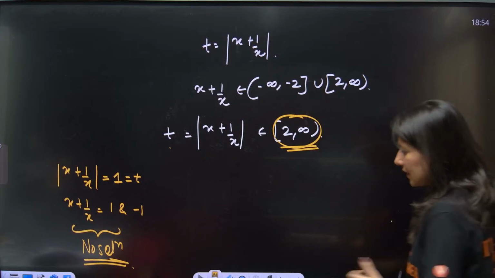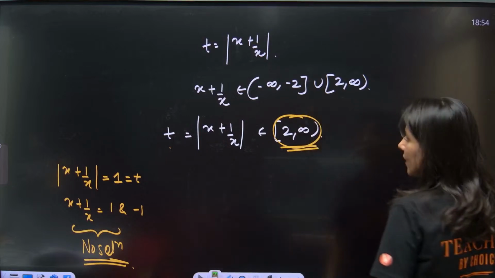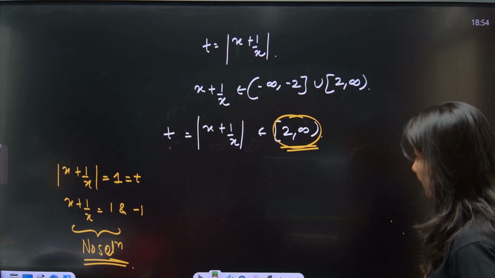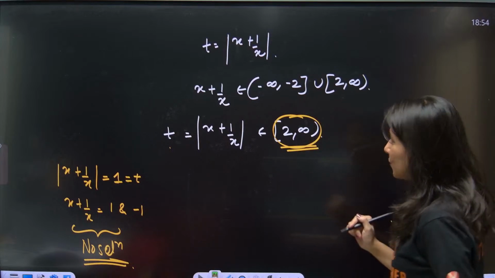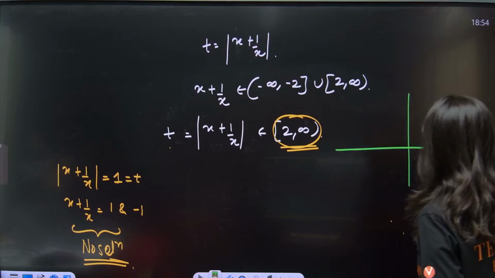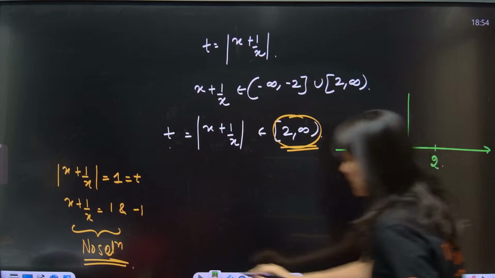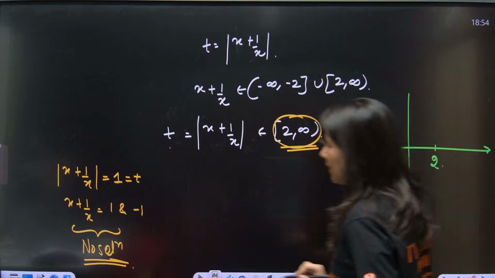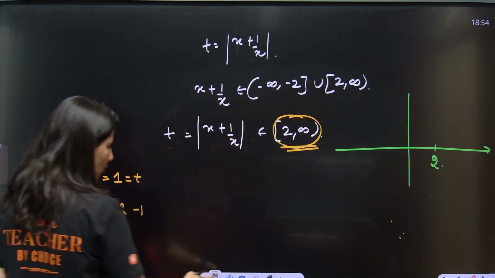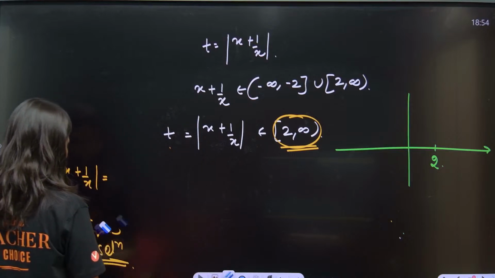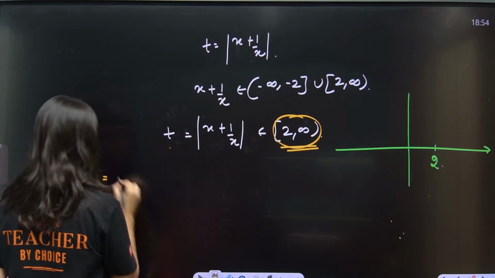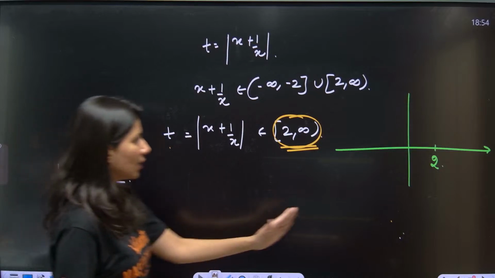Okay. Alright. Got it. Now, understand this is your t. No solution. Now, let me just put the graph. I will think about the values of t. This is your 2. Correct? But what if mod x plus 1 by x is becoming 2? What if I start with 2?